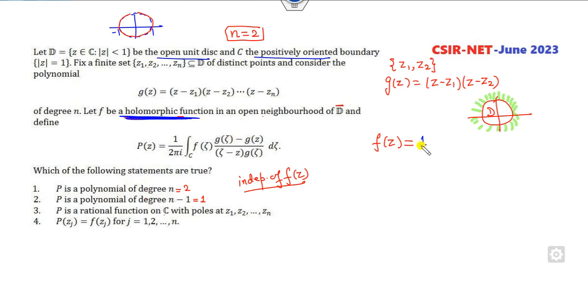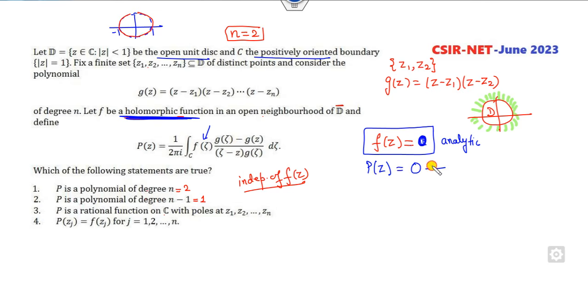I can simply choose F as a constant. Fine. Clear? Or moreover, if I simply choose F as 0, again it is an analytic function. Fine. If I substitute F of Z as 0 here, what is my P of Z? P of Z is 0.